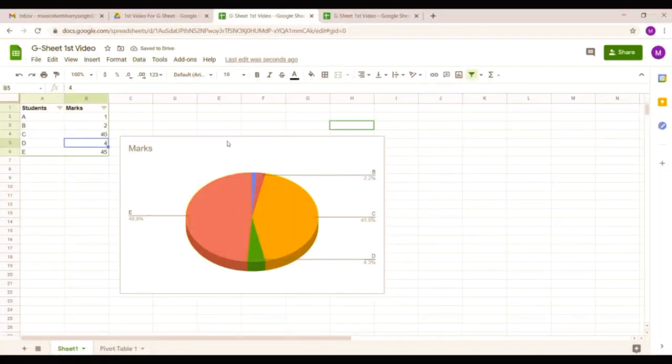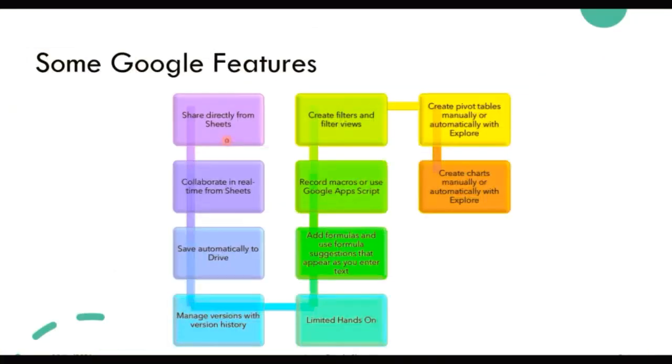So these are some advantages which are available in Google Sheet. Certain features like share file directly, I liked it very much, and the collaborative work you have already seen. We are using different accounts and real-time data is automatically getting updated and saved. And obviously you have revision, version history, and the filter view. These are the certain options which are making Google Sheet pro. So I liked it because of these certain features.